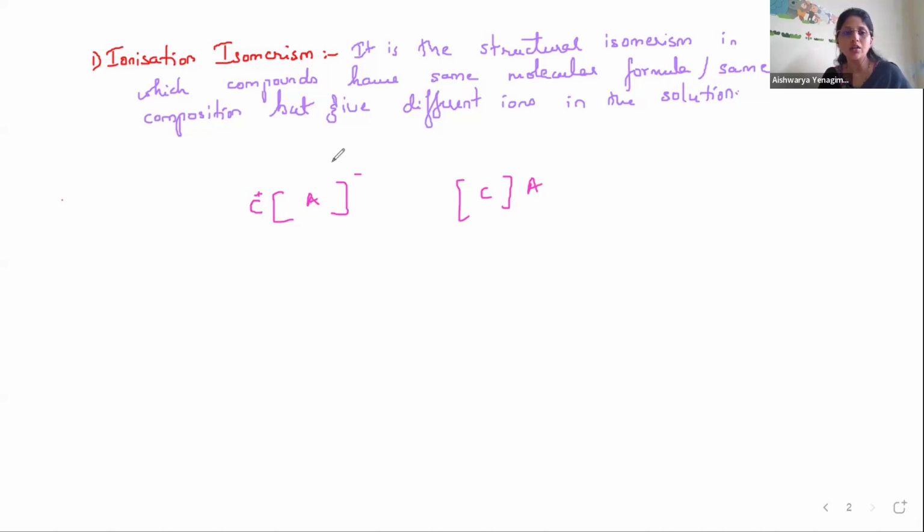This is my coordination sphere, and this is my ionization sphere. In the square bracket is the coordination sphere. Here C has a positive charge and A a negative charge. So what does ionization isomerism tell us?